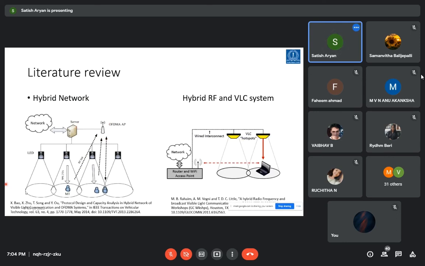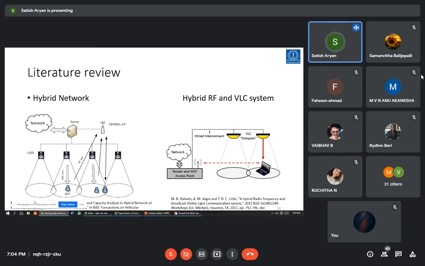So this is another work by Bavo and group, the protocol design kind of book. You can go through these papers to elaborate more on this. And this is another work by Rahim. He is also a good researcher in the field of RF VLC coexistence, where he talked about hybrid RF and VLC systems. So he created multiple VLC hotspots and Wi-Fi access points, with one access point to cover the uncovered region of the VLC access points.